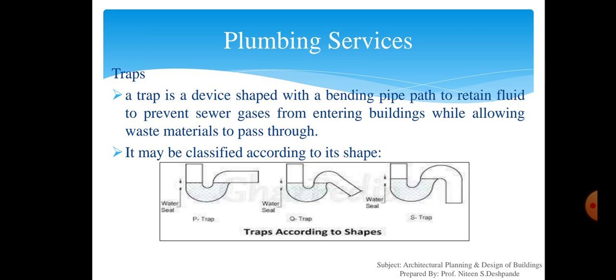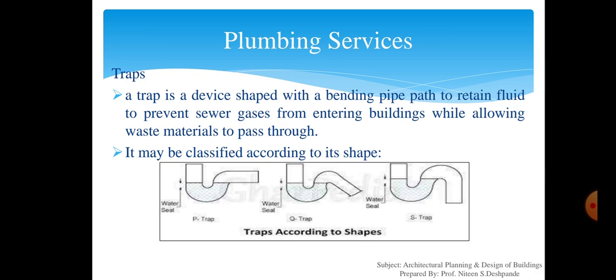Now, what is meant by a trap? A trap is a device shaped with a bending pipe path to retain fluid to prevent severe gases from entering buildings while allowing the waste material to pass through. The plumbing system broadly includes the entire system of water supply and distribution pipes, including fittings and fixtures like taps, valves, tanks used in connection with the water supply.